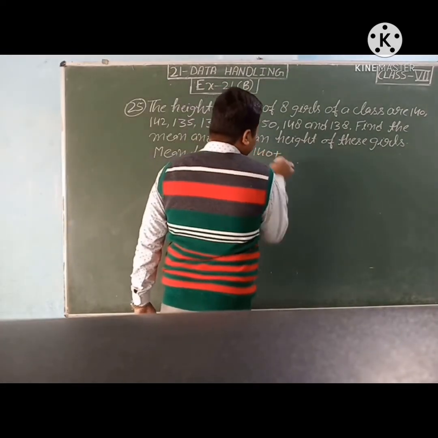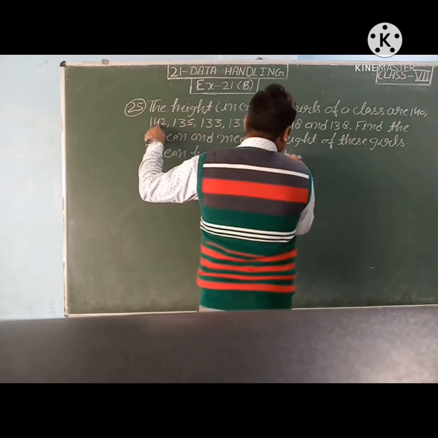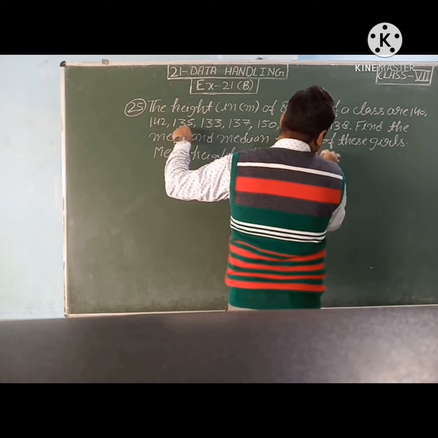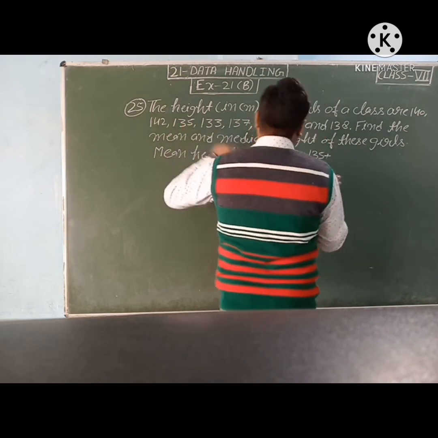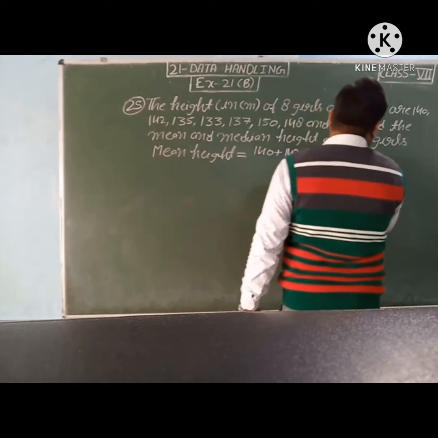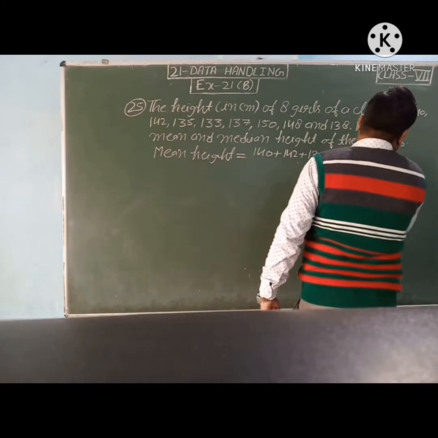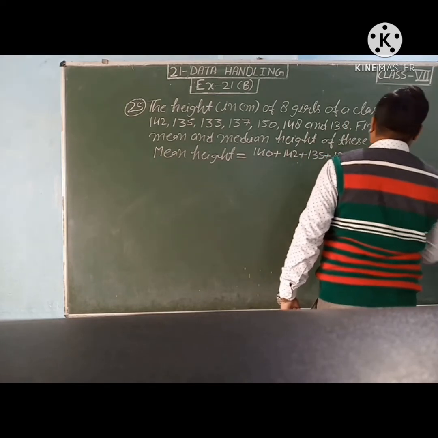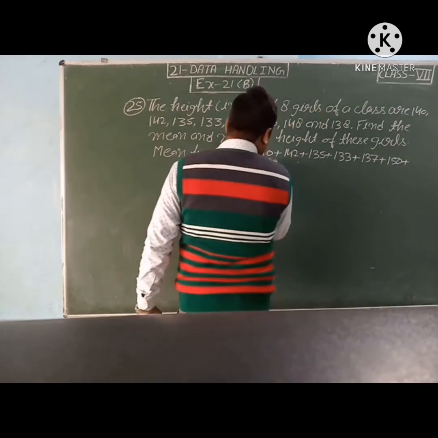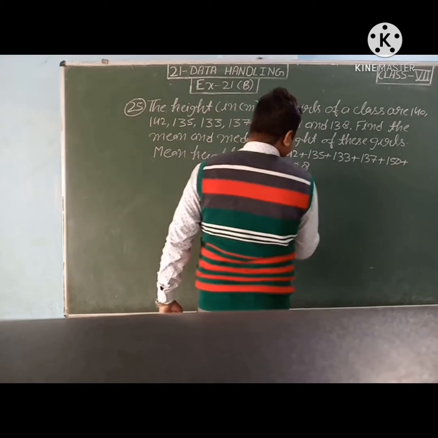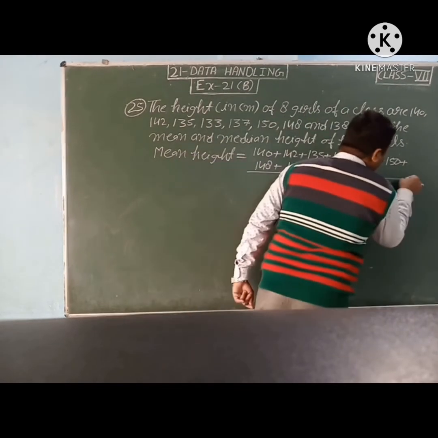Mean height is equal to 140 plus 142 plus 135 plus 133 plus 137 plus 150 plus 148 plus 138 upon number of observations.